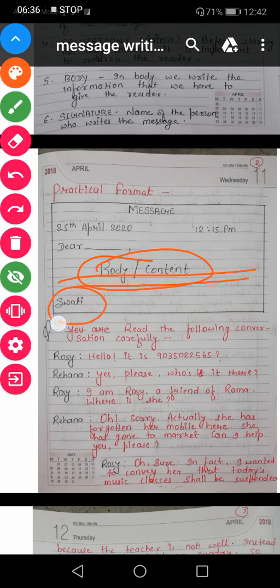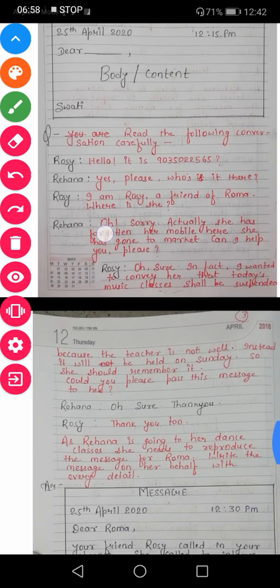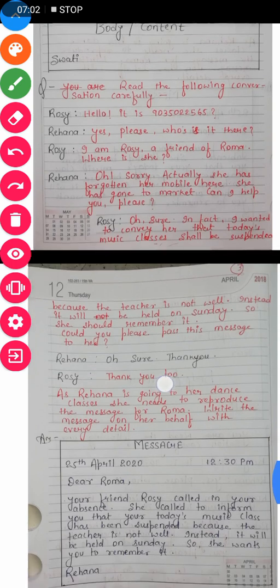And then at the end we write the name of the writer. If you are writing the message, you will write your name. If the name is given in the message, you will write the same name. Now let us understand it through a question. See, this is the question that I have written for you as an example. Let us understand it. So what is the question?